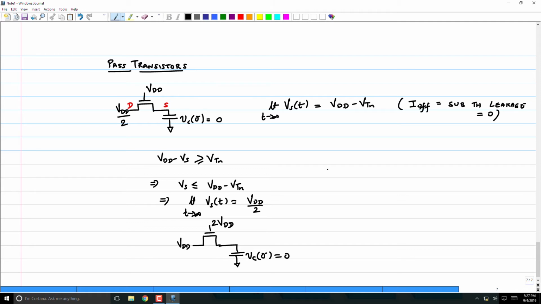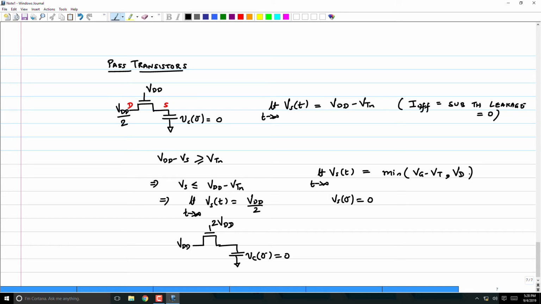So how do you combine these two things? You can say that Vs of t, limit t tends to infinity, assuming that Vs of 0 minus equals 0, will go to the min of Vg minus Vt, comma Vd.